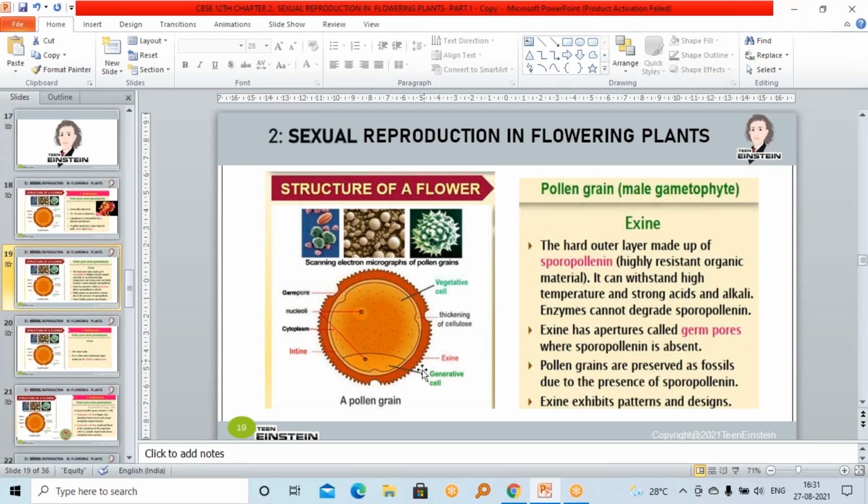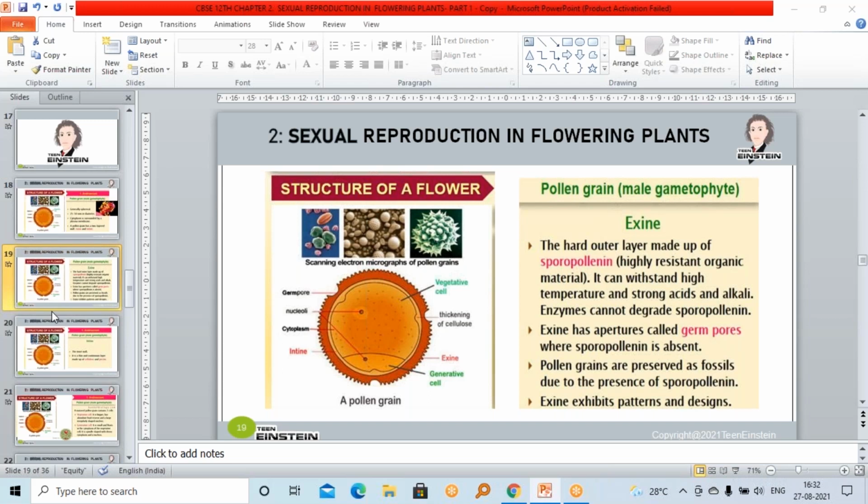Pore-like structures. In these germ pores, sporopollenin is absent. In that part, sporopollenin is not present. All other parts are made up of sporopollenin.